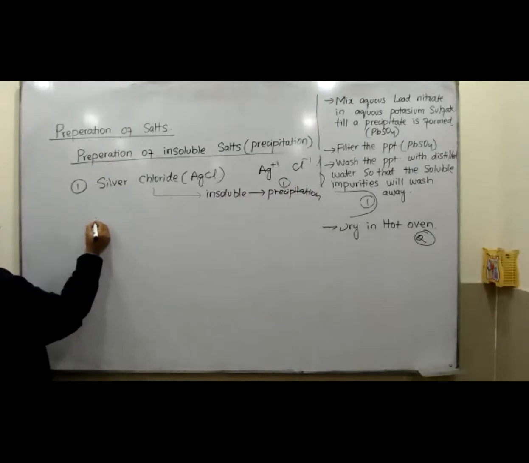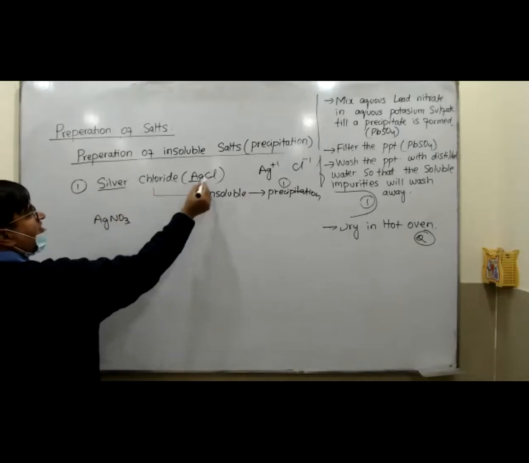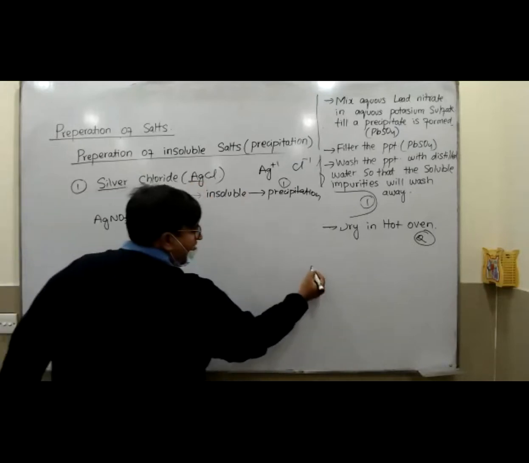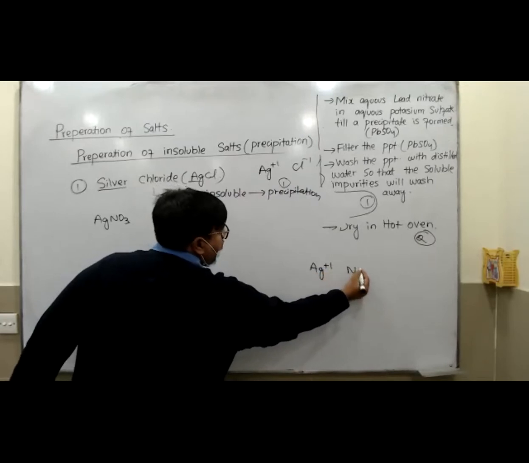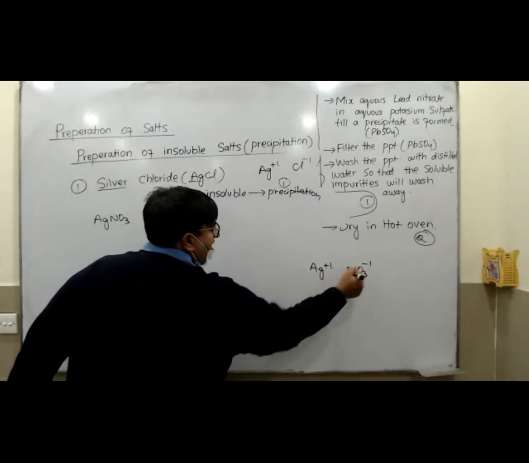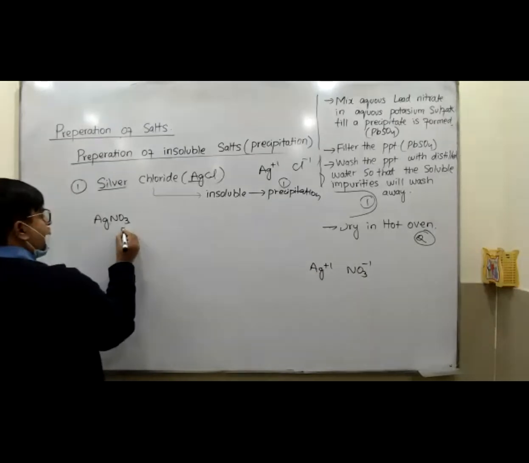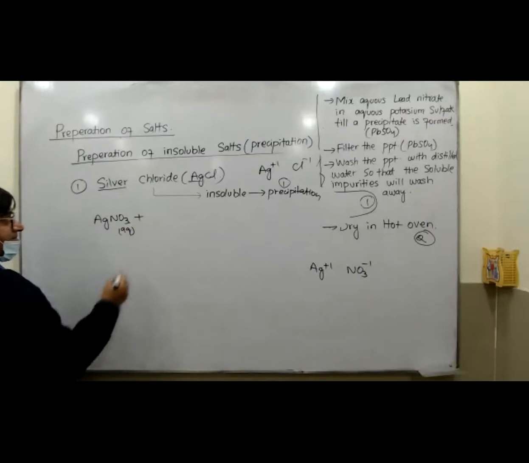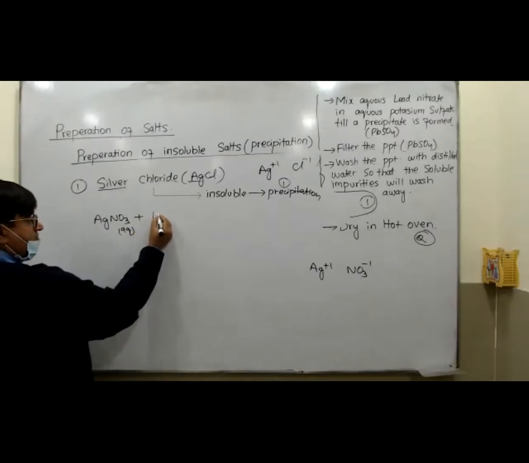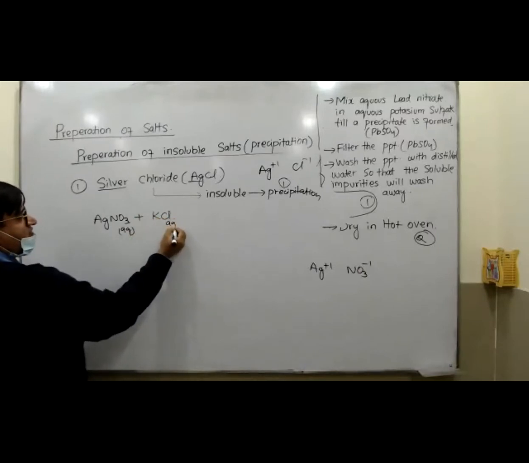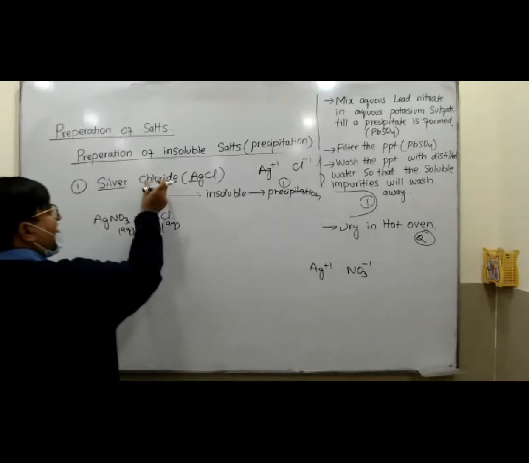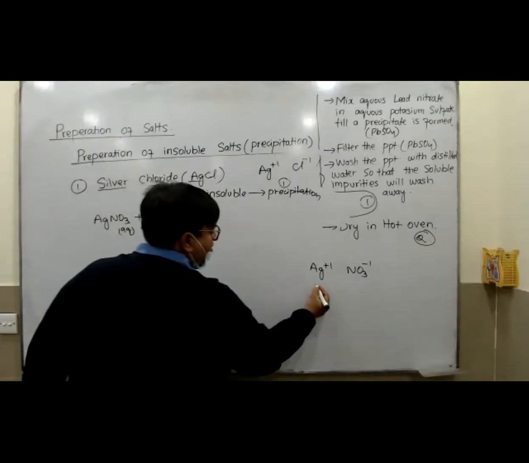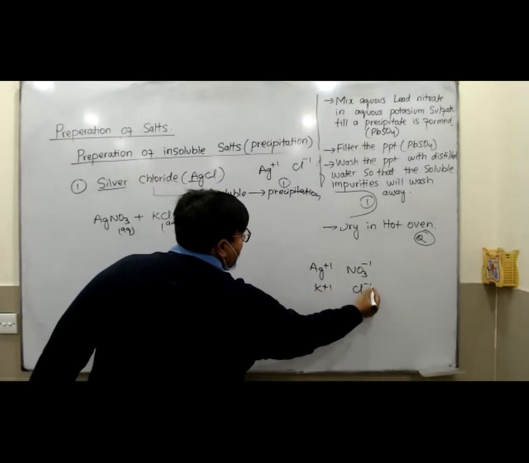Sir, AgNO3. Good. AgNO3. Join the first thing, silver, with the nitrate. So Ag is +1, NO3 is -1. Plus minus cut. So AgNO3, you should write aqueous at the base of it. Second thing, sir, aqueous potassium chloride. The second thing is chloride, so you can take potassium K +1 and Cl -1.